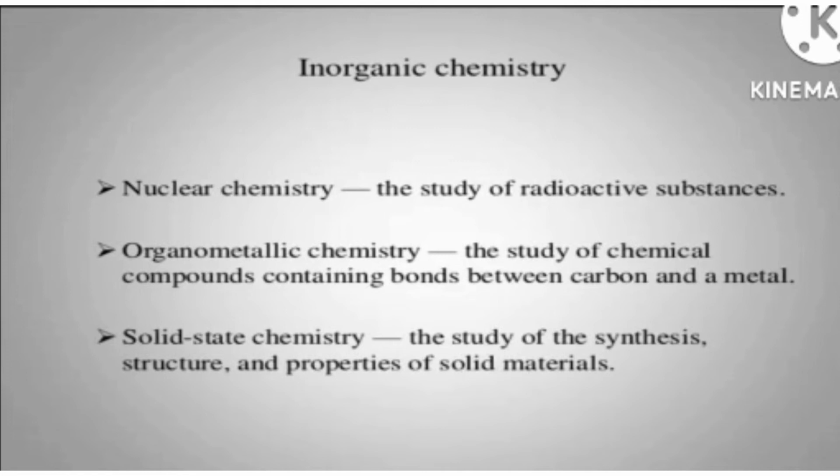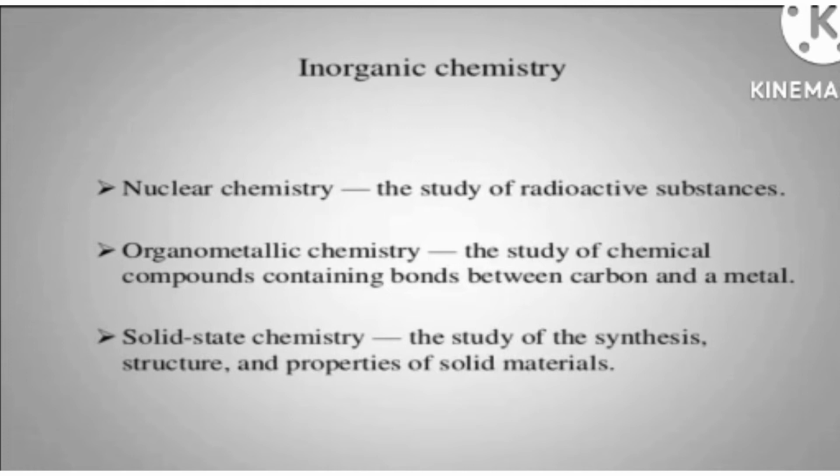And what do we mean by radioactive substances? Radioactive means some elements in the periodic table are able to emit radiations from themselves. For example, if I talk about uranium, then uranium has an ability to emit radiation from itself. So these types of elements that are capable of emitting radiation are included in radioactive substances. When we discuss radioactive substances, here is a question: why are radioactive substances related to nuclear chemistry? What is the purpose here?